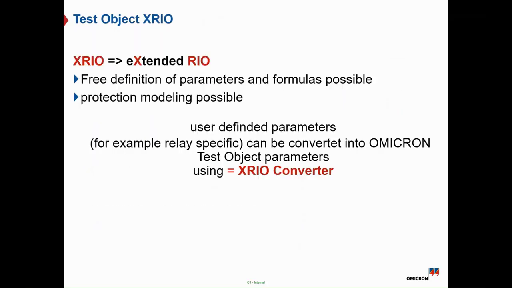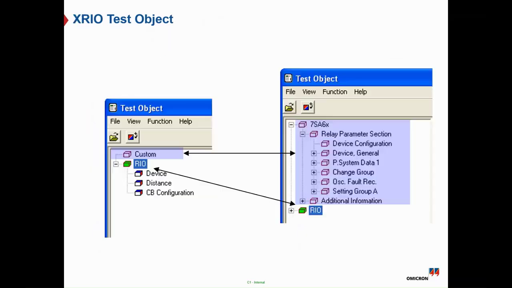So we invented the extended RIO file, which is a new technology, and it's used by many more manufacturers and many more competitors as well. So you can represent the parameter setting file based on the XRIO format, which supports most of the protection relay types directly, such as ABB, Siemens and SEL relays, and indirectly other types using the general XRIO converter. So here is the XRIO test object.